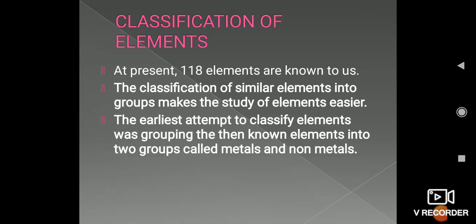The classification of similar elements into groups makes the study of elements easier. It means the elements which have similar properties, similar characteristics have been assigned to a group to make the study of each and every element easier. The earliest attempt at classification was to group the elements into two groups called metals and non-metals, which you all have studied in class 9th, done by the scientist named Lavoisier.